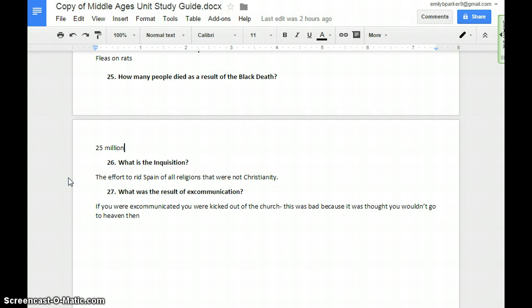The Inquisition was the effort to rid Spain of all religions that were not Christianity. Remember, King Ferdinand and Queen Isabella got together officials that led the Inquisition to kick out all people who were not Christians. They were put on trial, some were put in jail, and some were even killed.